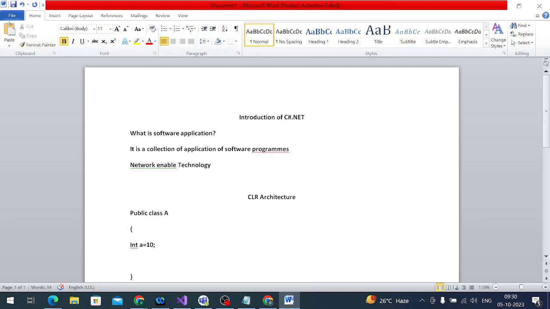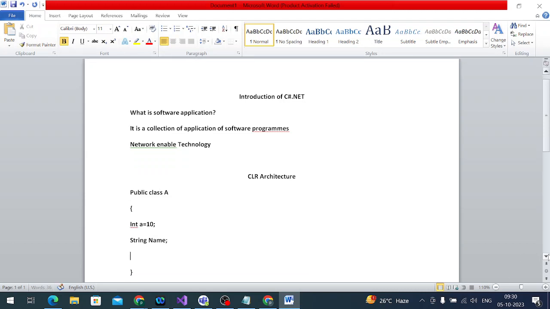And I'm creating one name, which I did not initialize. Now I'm writing something in the application: Console.WriteLine, entering something, "Enter name", Console.ReadLine, something blah blah blah.